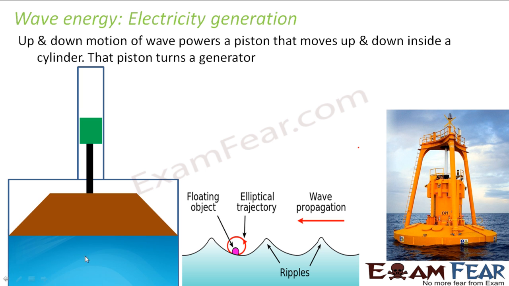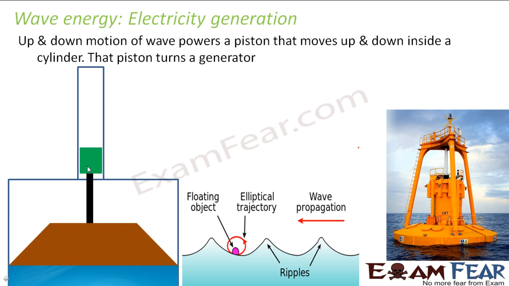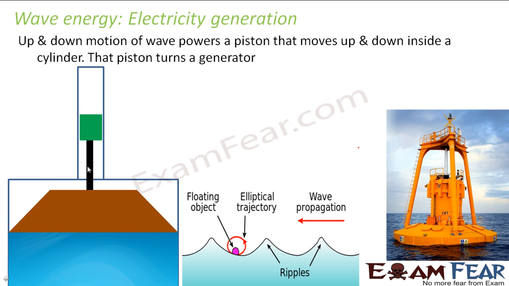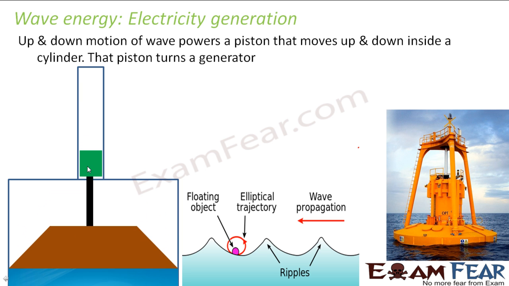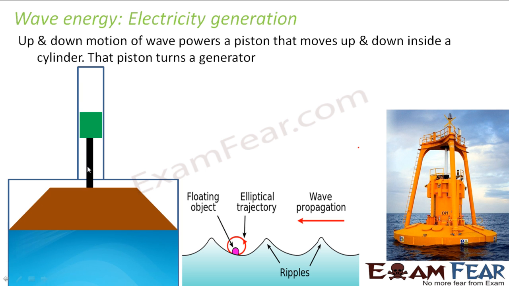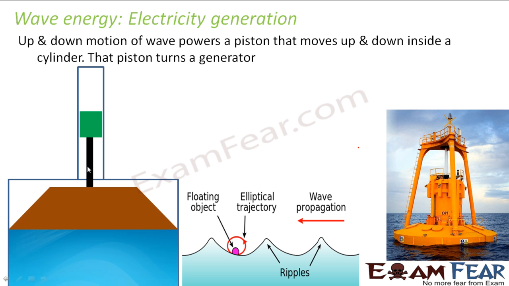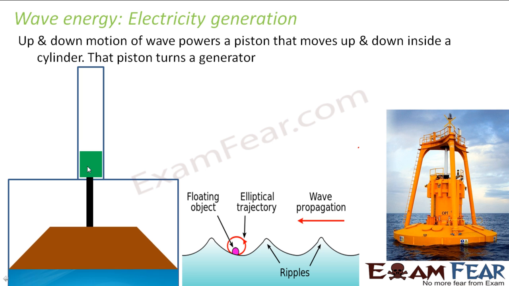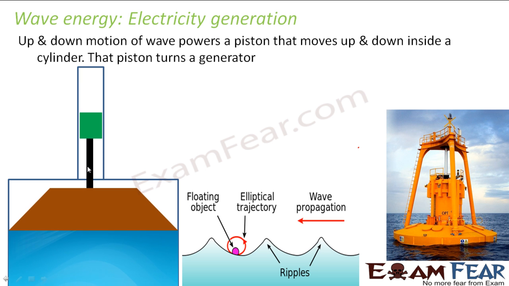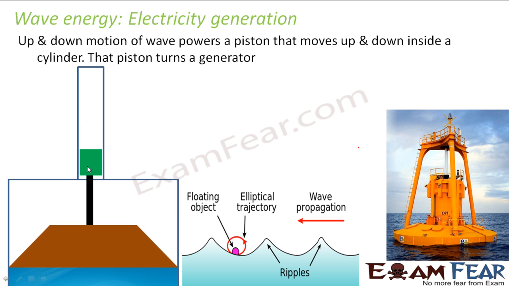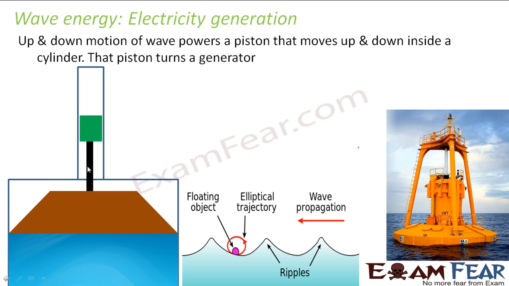When the wave goes down, the piston also goes down. As the piston keeps moving up and down, it is actually turning the generator. That means the piston is in turn connected to a turbine which gets rotated and electricity gets generated. So the up-down motion of the wave actually helps us in generating electricity.